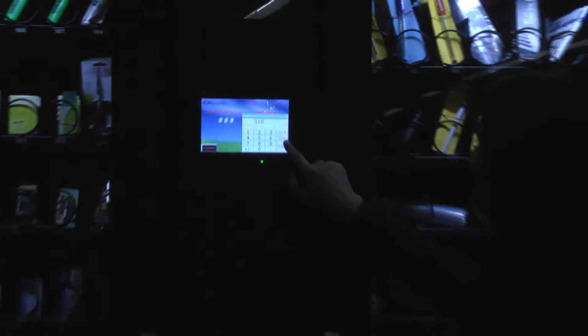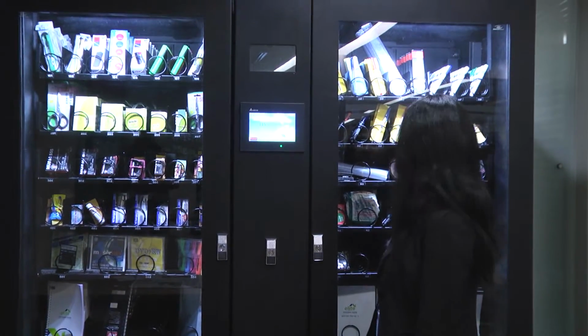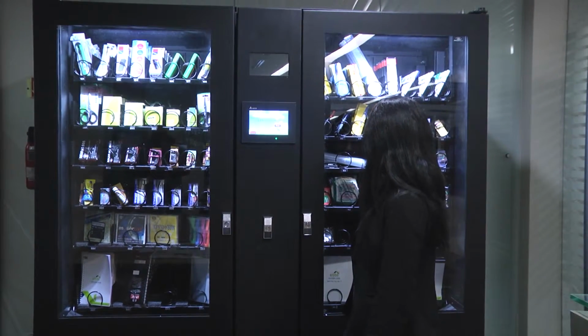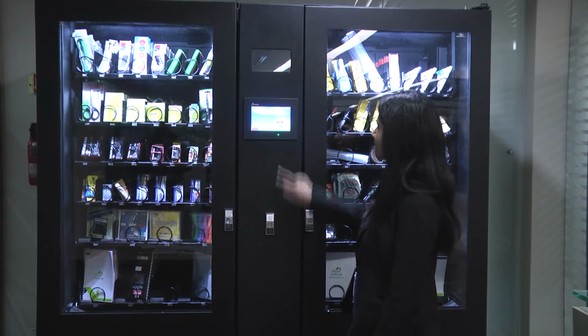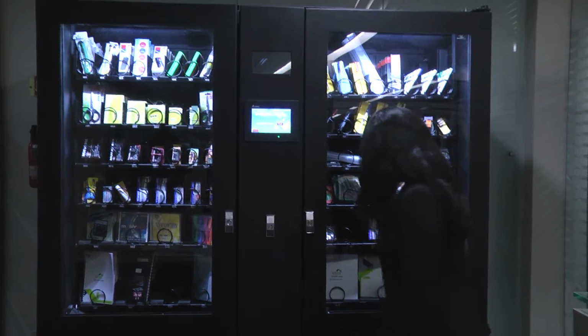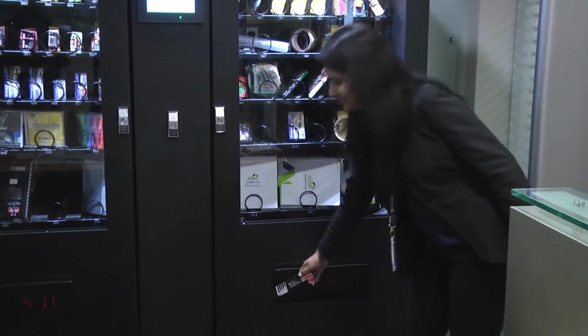Press the product code using the keypad display and press enter. Wait for the Vend tab to display on the screen. Now press on the Vend tab. You can find the selected product dispensation. Collect the product from the collection bin at the bottom.